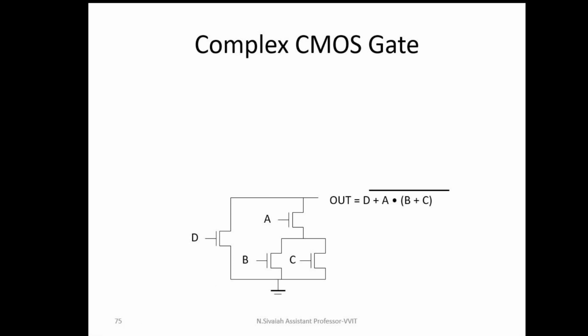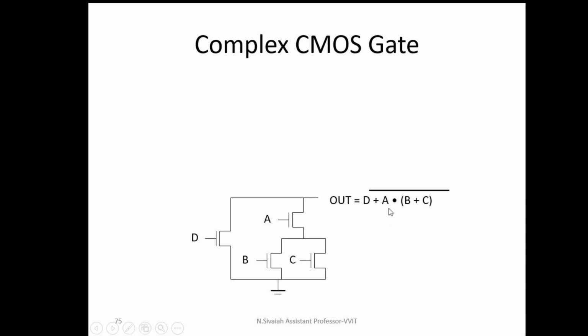I'm going to implement the circuit diagram for this logic. In this case, this is a sum term only. These two are the product terms and these two are the sum terms. Listen, B plus C is a sum term. The sum term can be implemented in the pull down network by connecting it in parallel only. That's why I'm connecting B and C transistors in parallel. Then this gives B plus C.